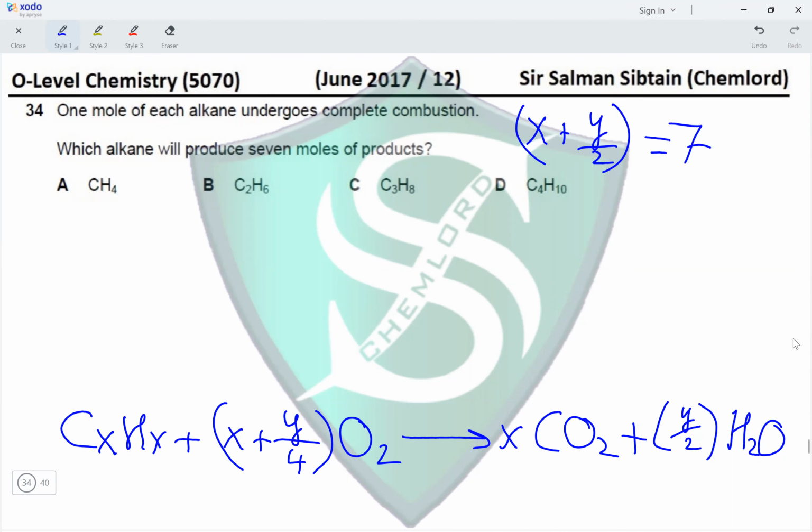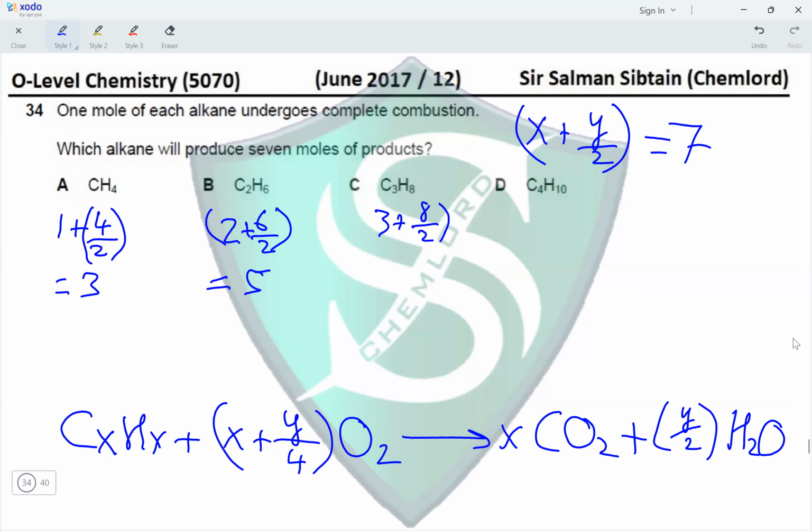So in the case of A, x is 1 and y is 4. So 1 plus 4 upon 2. 4 upon 2 is 2. 2 plus 1, this is 3. In the case of B, x is 2, y is 6. So 6 upon 2 is 3. 3 plus 2 is 5. In C, we've got x as 3 and y equals 8. 8 upon 2 gives us 4. So 4 plus 3 is 7.